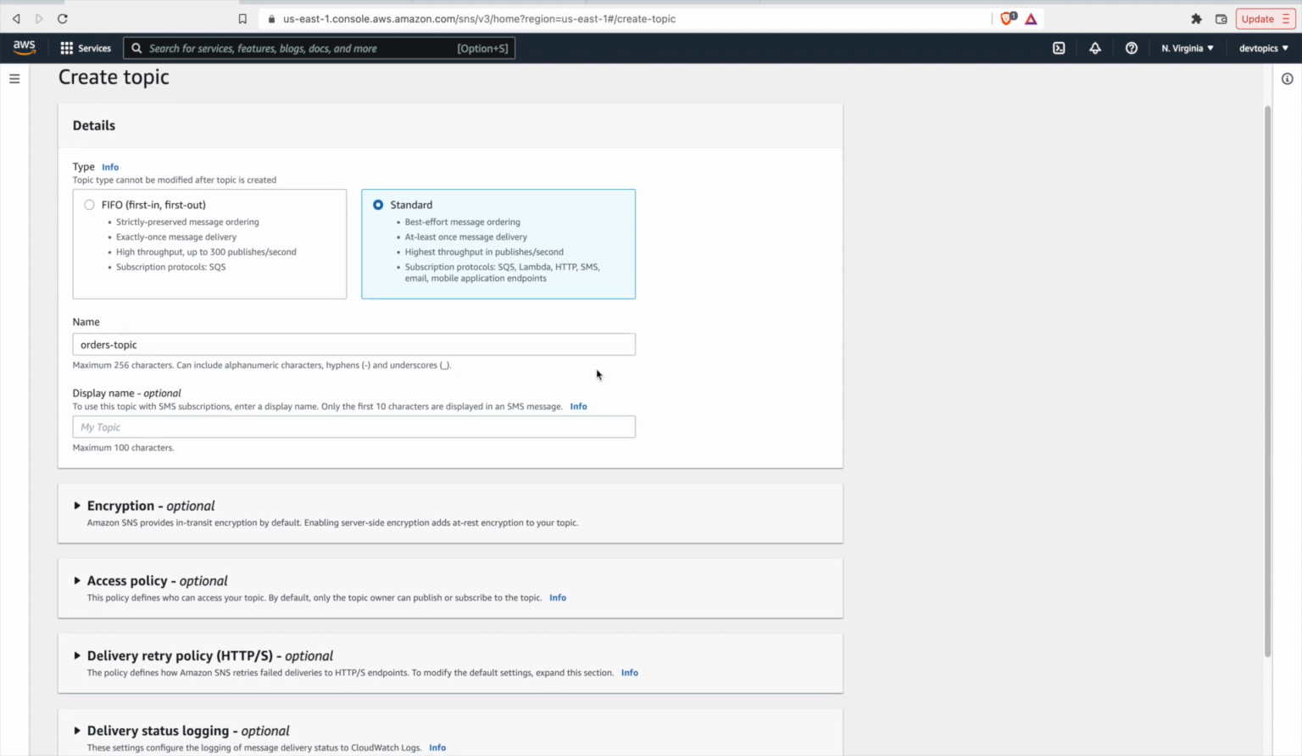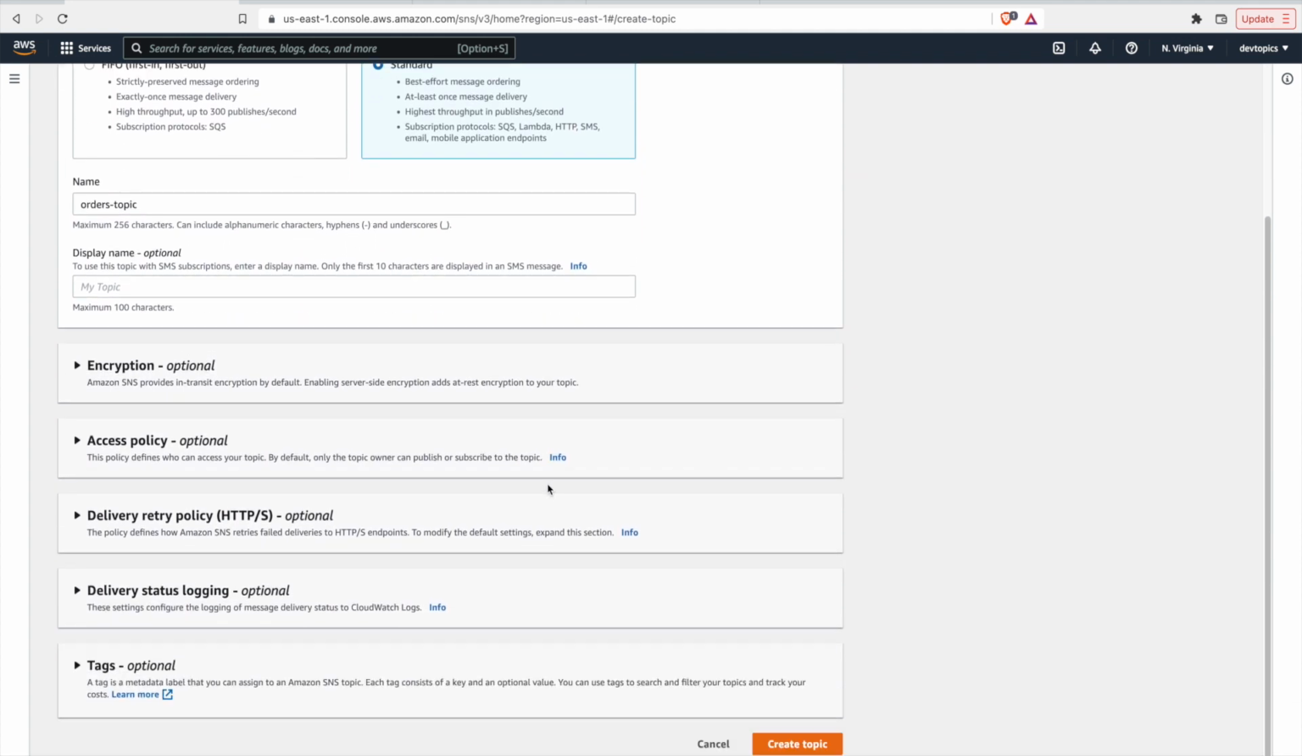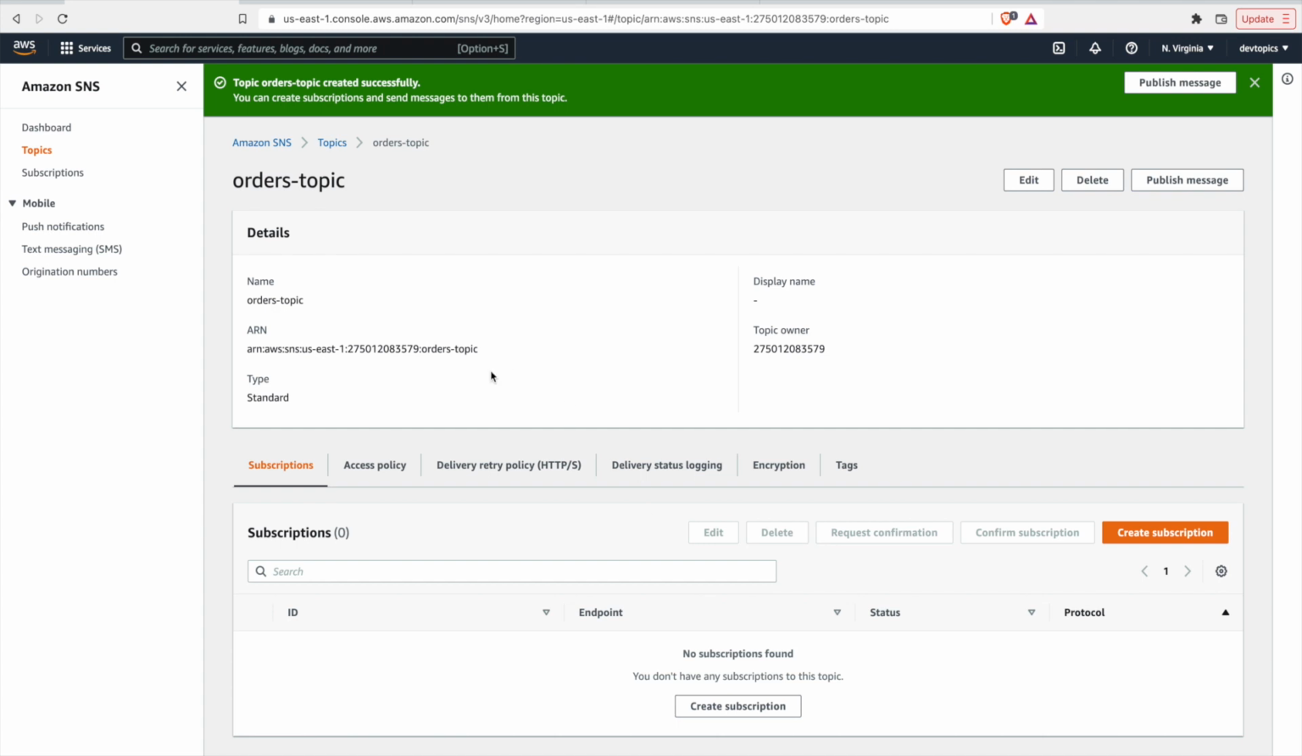All right, orders topic. Don't care about display name. This is all fine here. We could just leave everything default. We'll change these as needed. So we'll create our topic. All right, so just like that, we have our topic set up. You can see all the subscriptions. So this would be all of our Lambdas, or HTTPS subscriptions, or anything else, right? Anything that subscribes to consume messages that are published to this topic would show up right here.